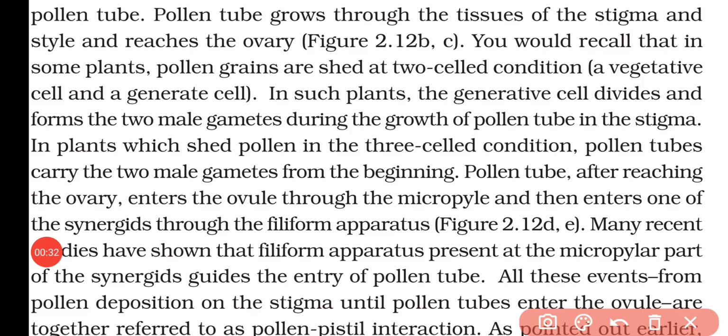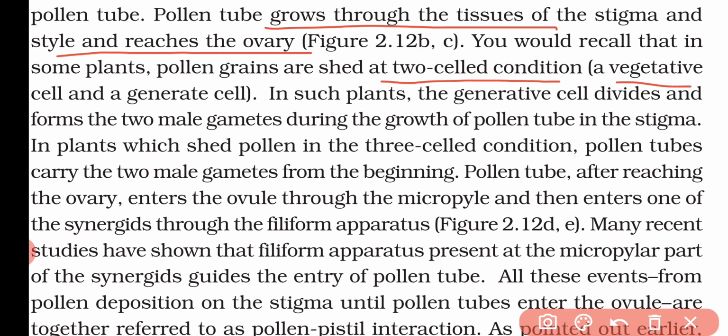When the pollen tube is developed, it will grow through the tissues of the stigma and style and reach the ovary. And if we recall, in some species the pollen grain is shed in the two-celled condition. That means one is the vegetative cell and the second is the generative cell. In such plants, what is happening?